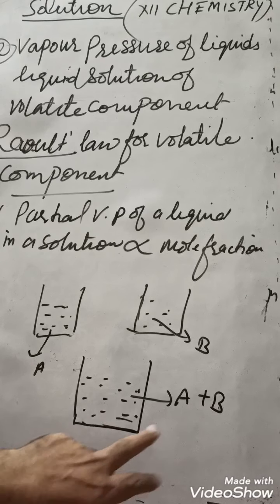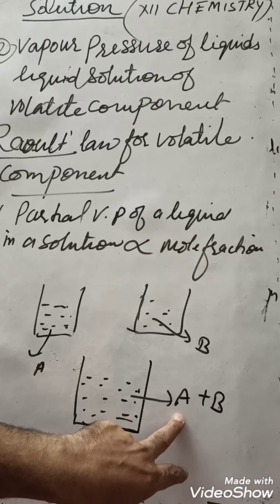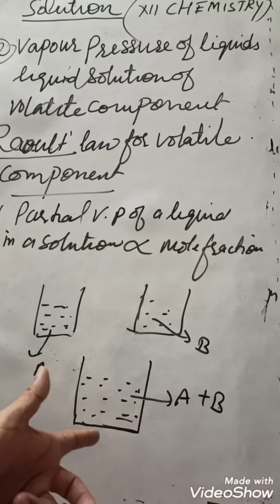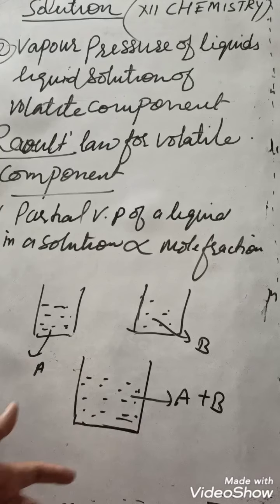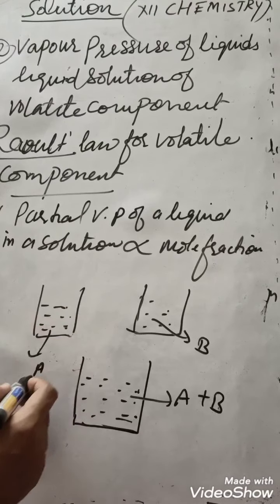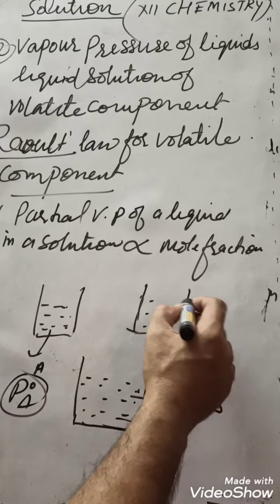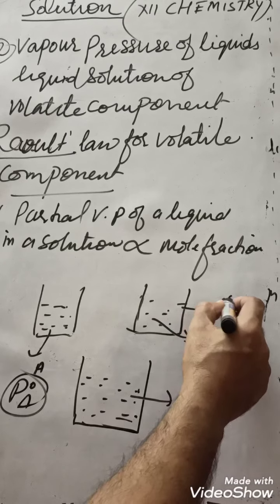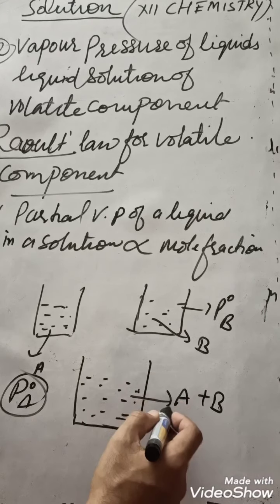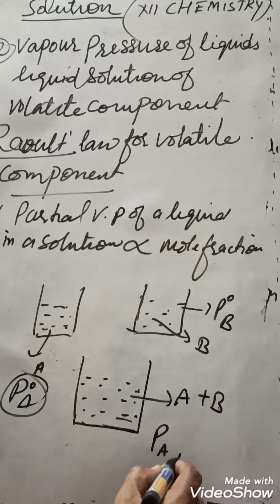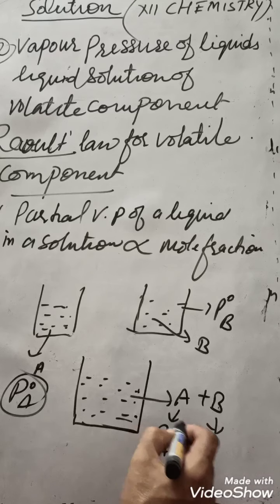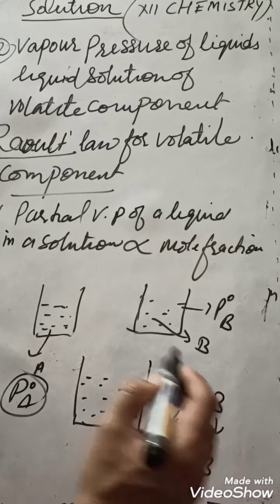Then the pressure exerted by component A in the solution form is known as partial vapor pressure of A. Here we can denote its actual pressure by P node A, and the actual pressure of B by P node B. The partial pressure of component A is PA, and the partial pressure of component B is known as PB.